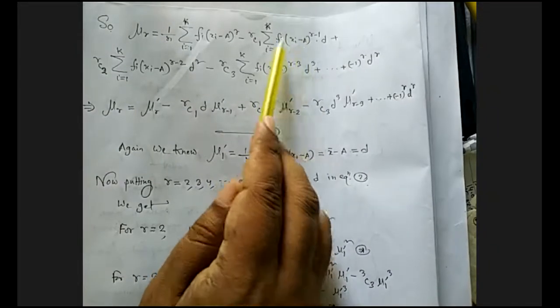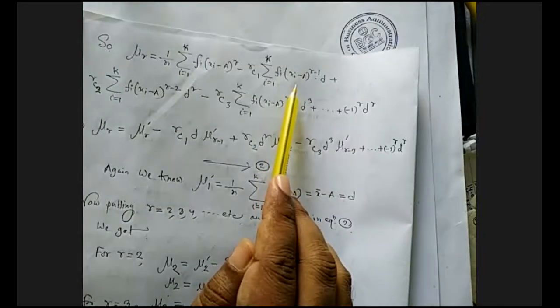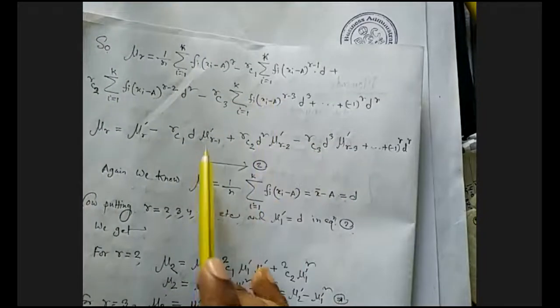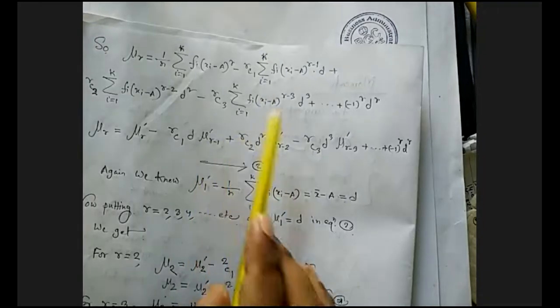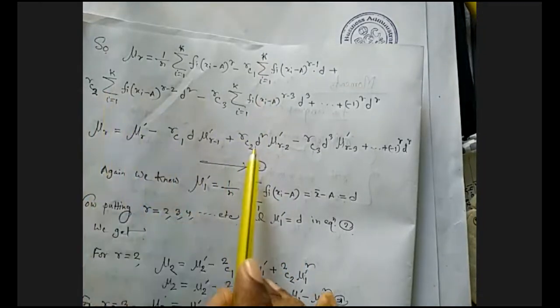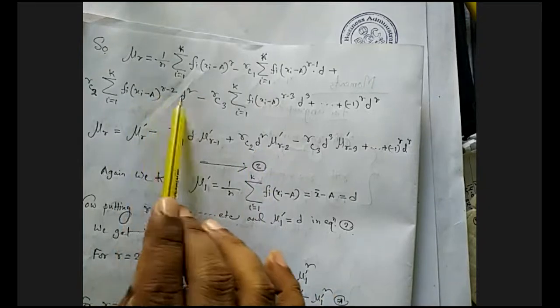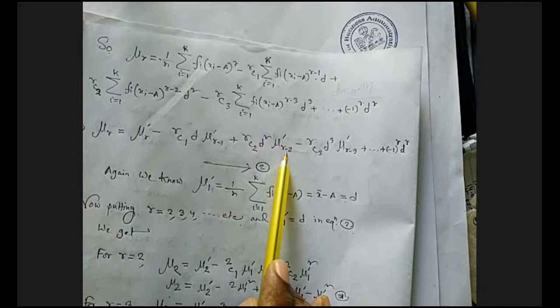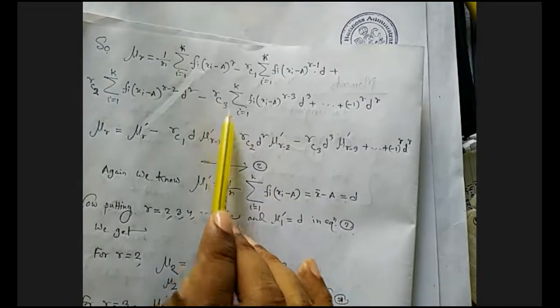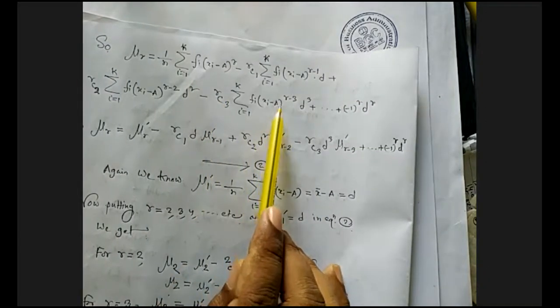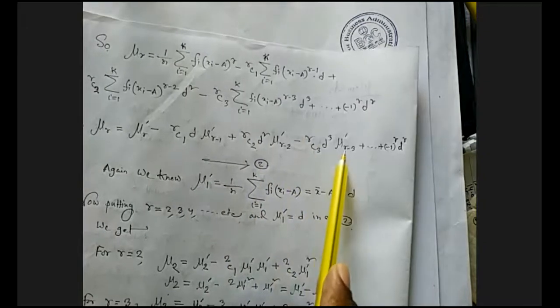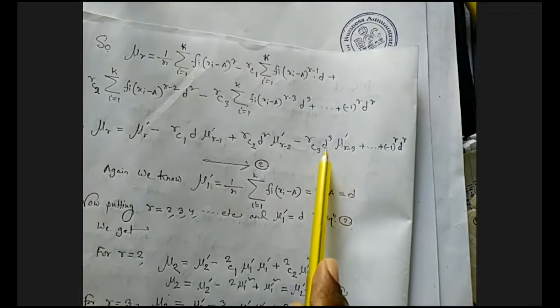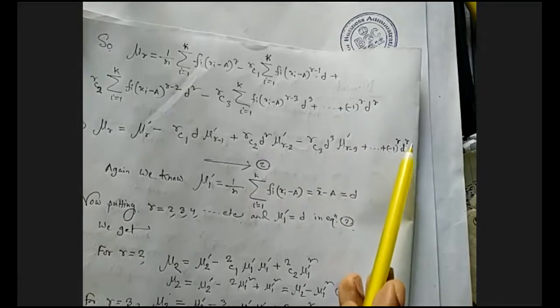So by the definition of raw moments, this is the (r minus 1)th raw moment. Remember it. Then rC2, and this is d square, and this is the (r minus 2)th raw moment, minus rC3, and this is the (r minus 3)th raw moment, and this is d cube, plus dot dot, (minus 1) to the power r, d to the power r.